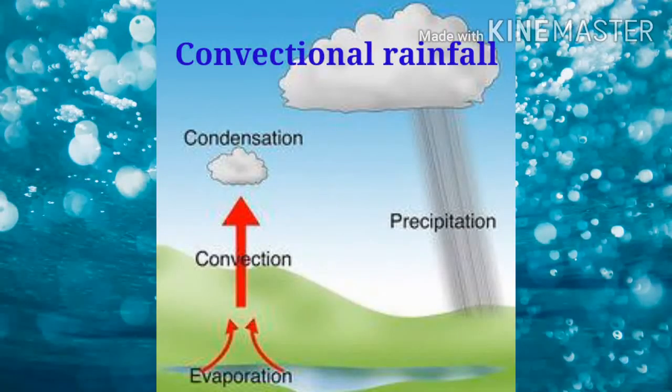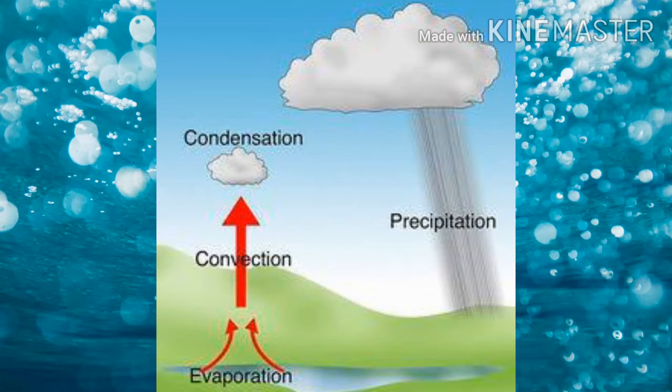So this is a diagram of convectional rainfall. In equatorial areas, the surface gets heated because of the sun's heat, and the air near it also gets heated. As it gets heated, it expands, becomes lighter and moves upwards. The air cools down when it goes upward. The moisture holding capacity of cold air is less. Consequently, condensation of the water vapor occurs and rainfall occurs.